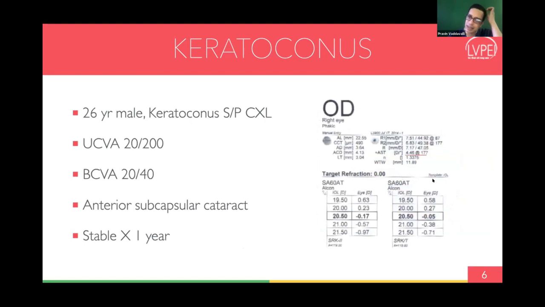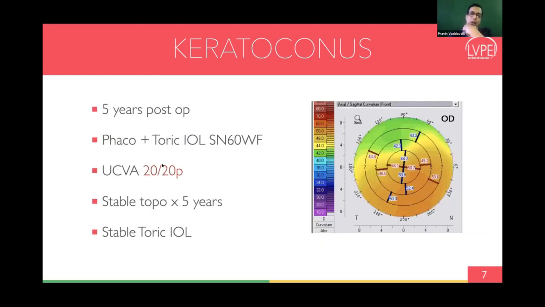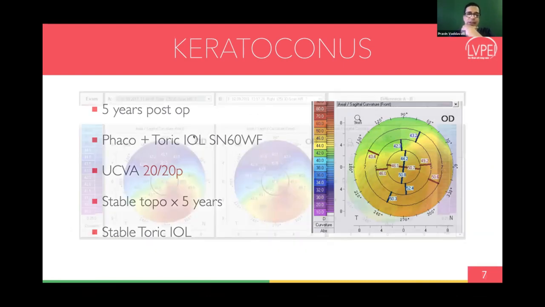Here is his A scan, and you will see that there is relatively regular astigmatism, about 4.5 diopters, and we elected to do a toric Alcon IOL SN6AT toric, and then his unaided visual acuity post-operatively is 20/20. Over a 5-year period, he has a stable topography and is extremely happy with his outcome. So this is one area where you can use a toric lens, and this is his topography scan showing that it's extremely stable with no change in the topography as well.